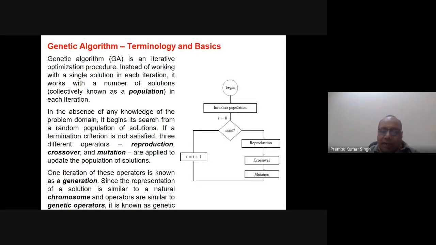This gives one set of solutions, meaning a new generation. Then again we come here and check whether this is a good solution, whether we have reached the optimal solution or not. If not, then the iteration will go on. So in a very abstract way, I have told you the very basic principle of a genetic algorithm, and whether this is multi-objective or single objective, it doesn't matter. The basic principle of the genetic algorithm is exactly the same. Just remember this, and whenever we discuss multi-objective, you will see that it is exactly the same, without any change.